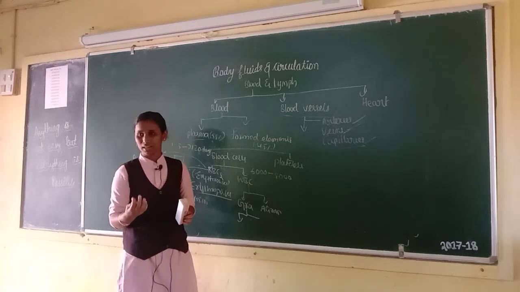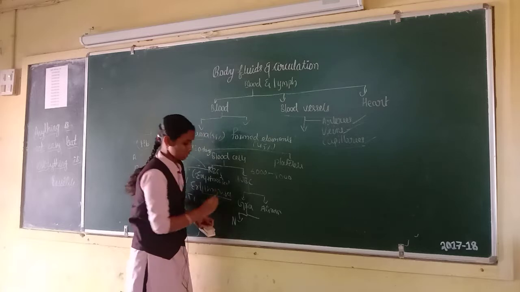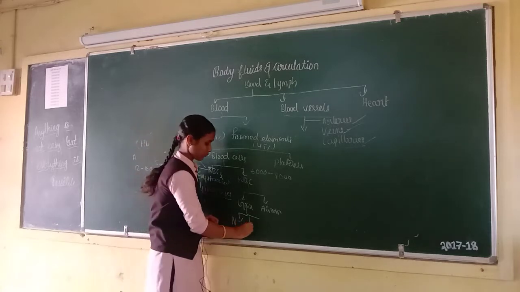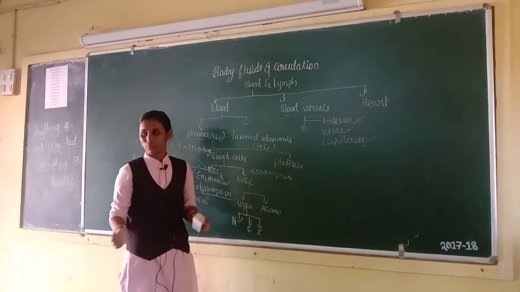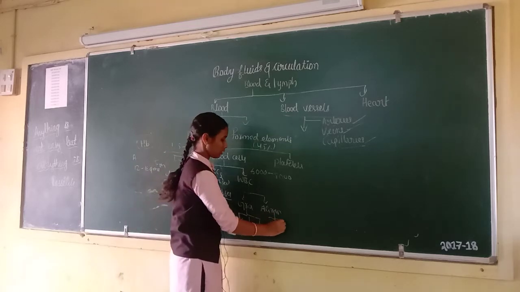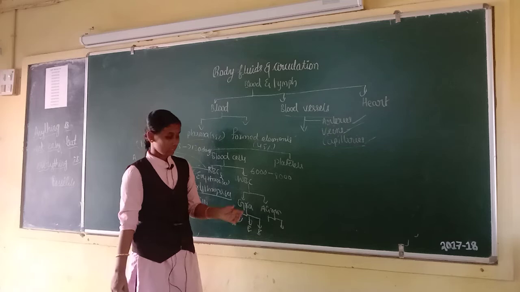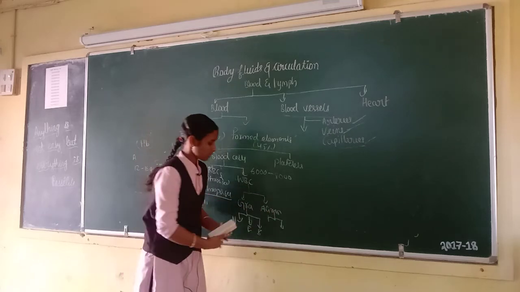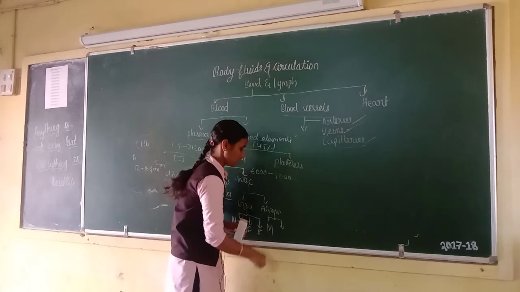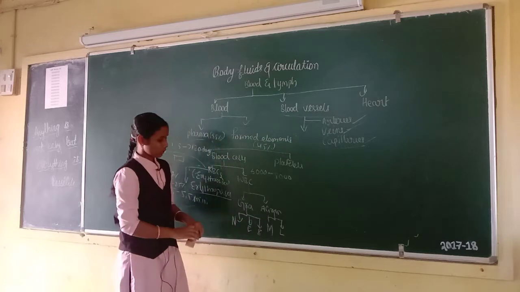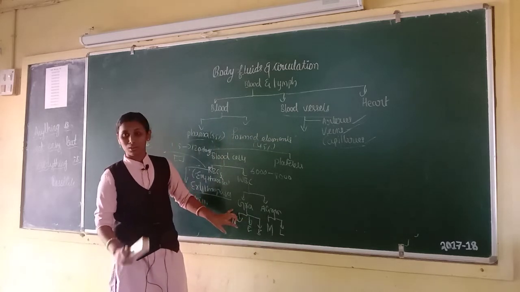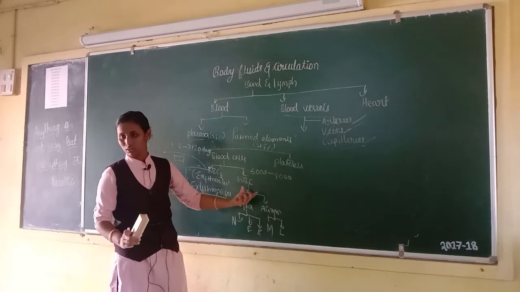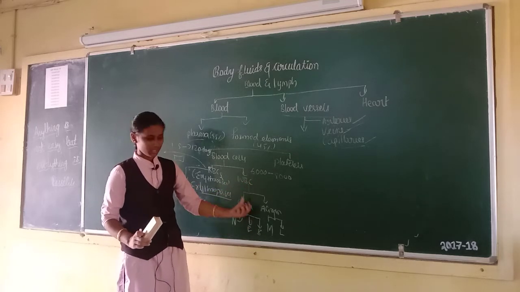Examples for granulocyte: first one is neutrophil, second one is eosinophil, third one is basophil. And examples for agranulocyte: first one is monocyte, second one is lymphocyte. First, neutrophil. Neutrophils are the most abundant cells in the leukocytes.